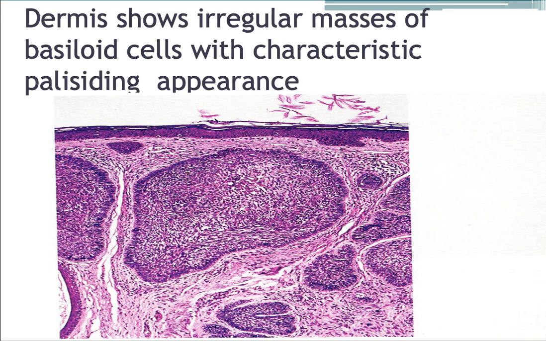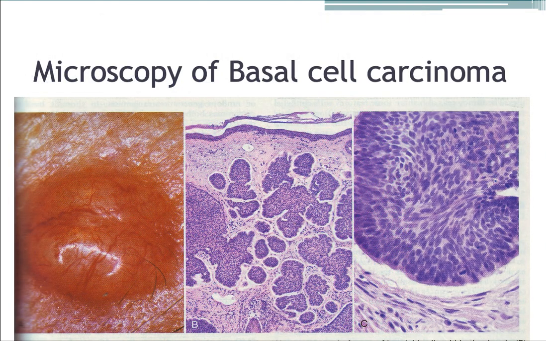There is a microscopic picture showing nodular tumor. This is the normal epithelium, and this is the tumor tissue arranged in nodular pattern with a peripheral palisading. This is a gross of the tumor with a nodular-like lesion, and this is a microscopy showing nodules, and this is a high-power view of the nodule showing the tumor tissue. This is the peritumoral clefting.